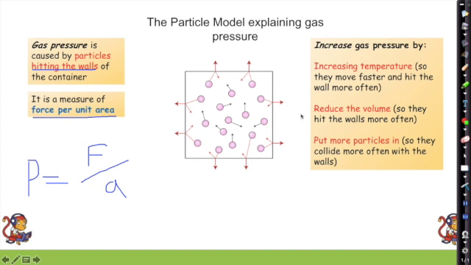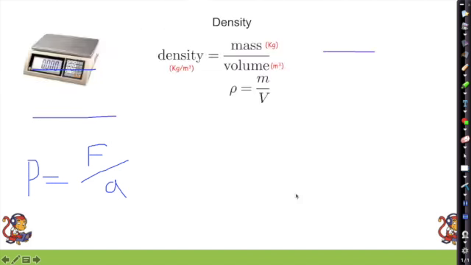So we can increase gas pressure in 3 different ways. Each of these ways will make more collisions happen with the wall. Increasing the temperature means the particles move faster and hit the wall more often. Reducing the volume, making the box smaller, will mean that the particles hit the walls more often. Putting more particles in will mean more particles hit the walls more often.